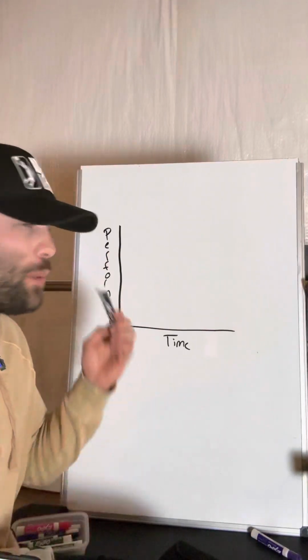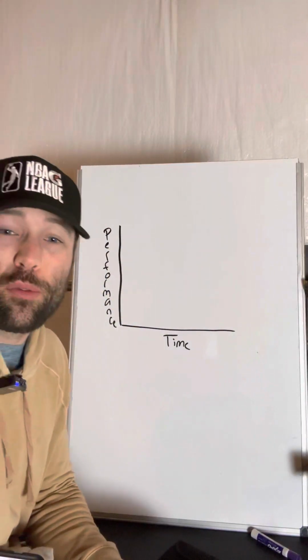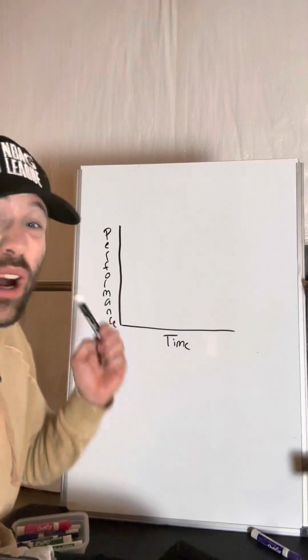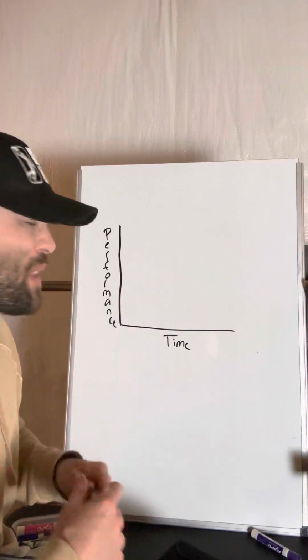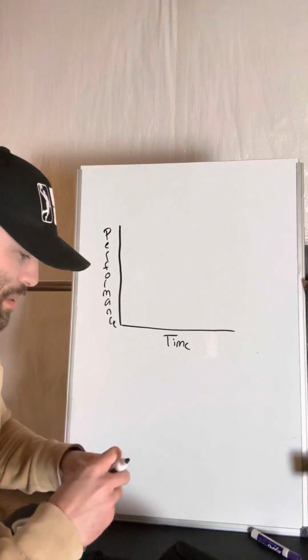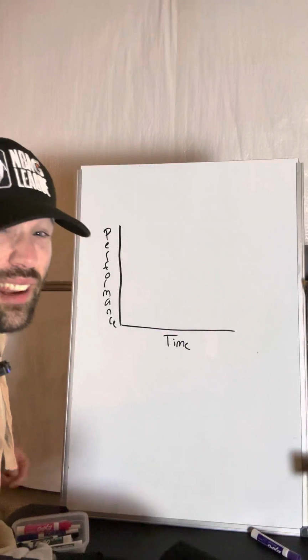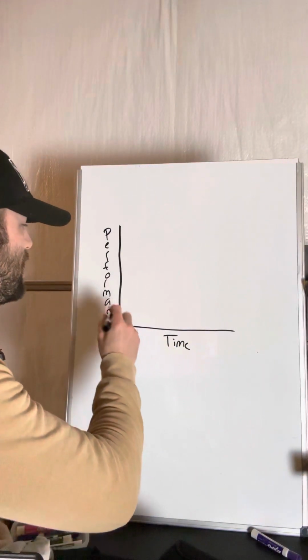Today we're going to explain why old people always think their performance was way better than it was, and why it gets worse with age, and how this can affect how we think about some of the all-time greats in sports and how we can solve this. So let's think about it like this.